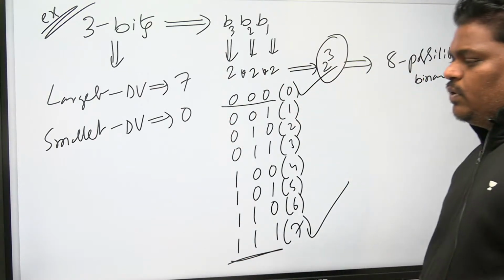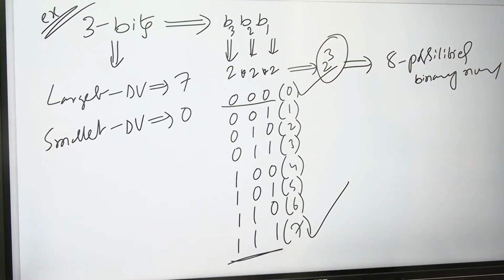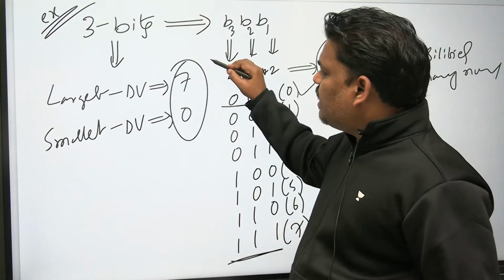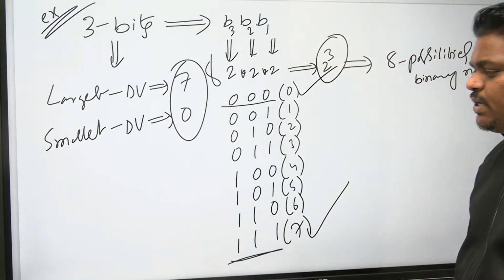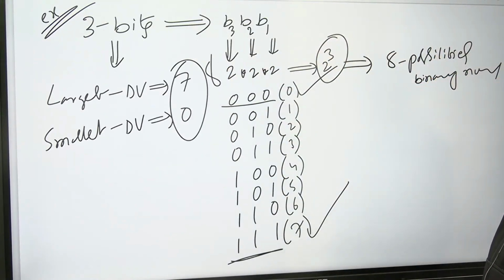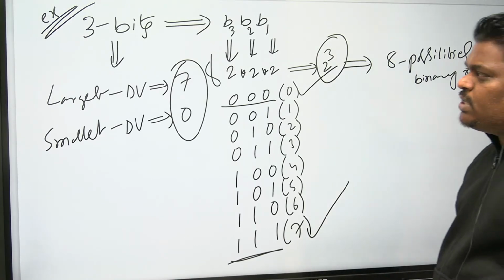Careful. With the 3 bits, largest decimal value 7, smallest decimal value 0, and total possibilities are 8. 0 to 7 means 8. How are total possibilities 8?